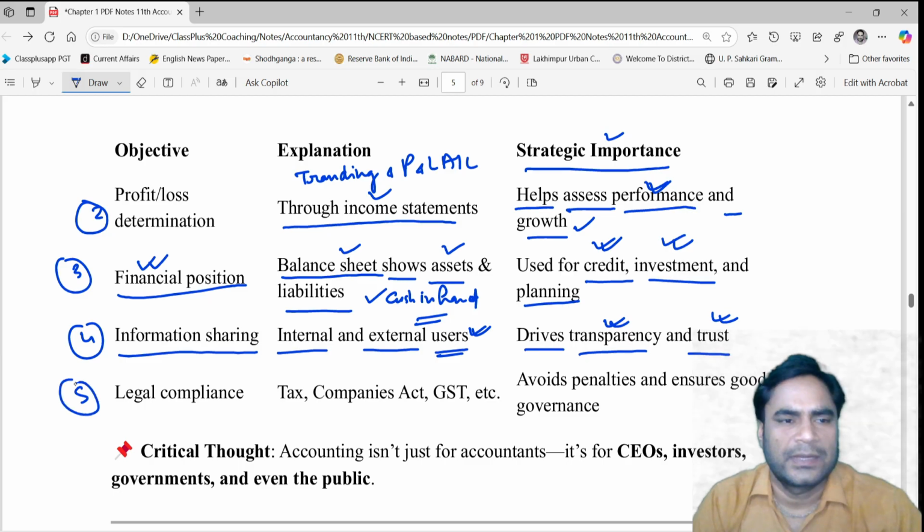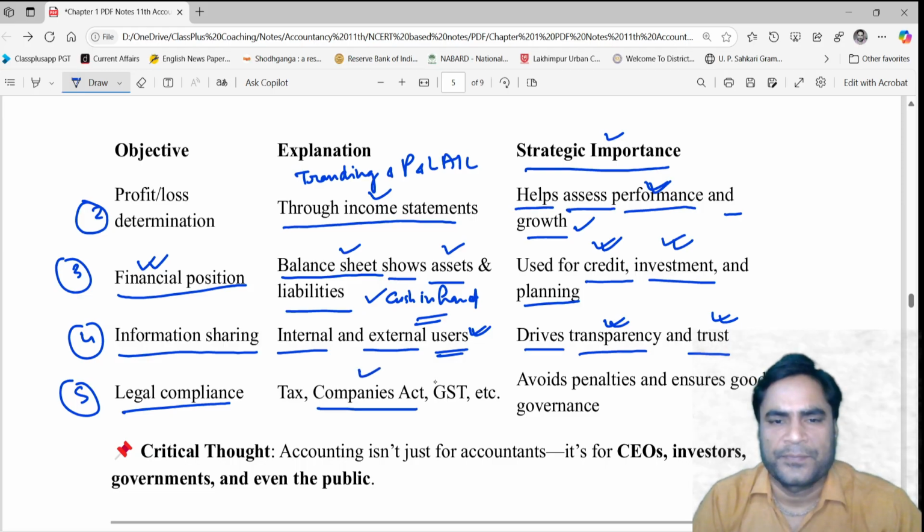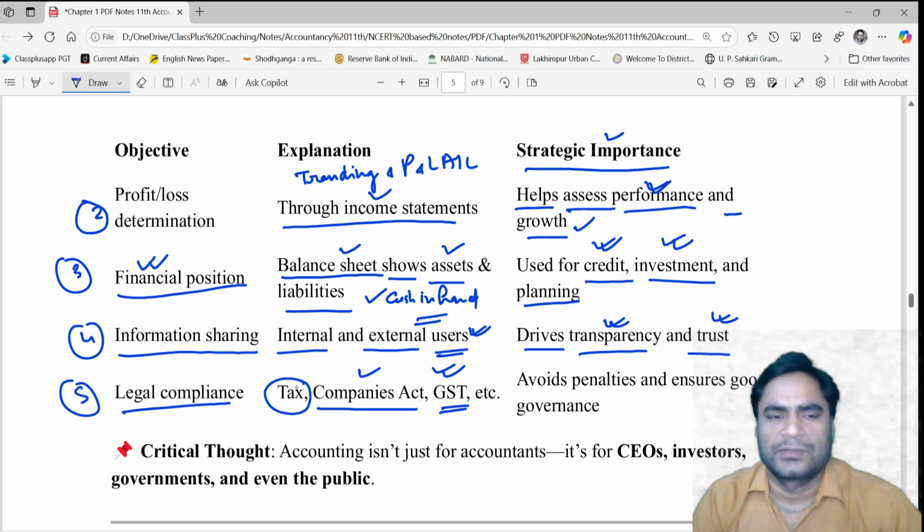Okay, the fifth and the last objective is legal compliance. It means the company has to follow different laws. One law is the Companies Act 2013, and different tax laws are there. GST notifications, GST guidelines are there. So to fulfill all the legal formalities related to different taxes and different laws applicable on any business organization, you need to maintain accounting records. If you are doing so, then ultimately you can avoid penalties, and this legal compliance will ensure good governance